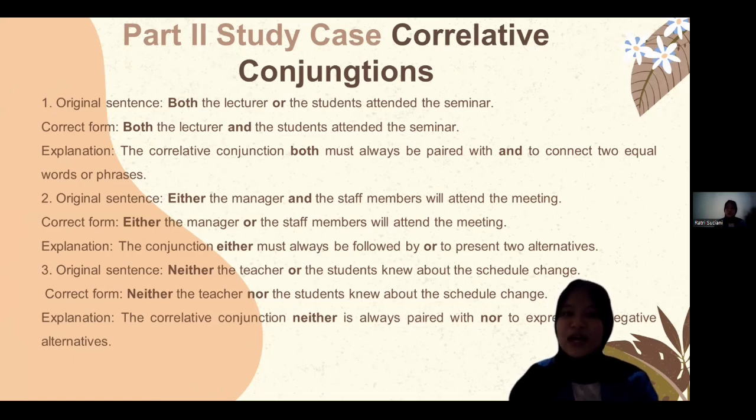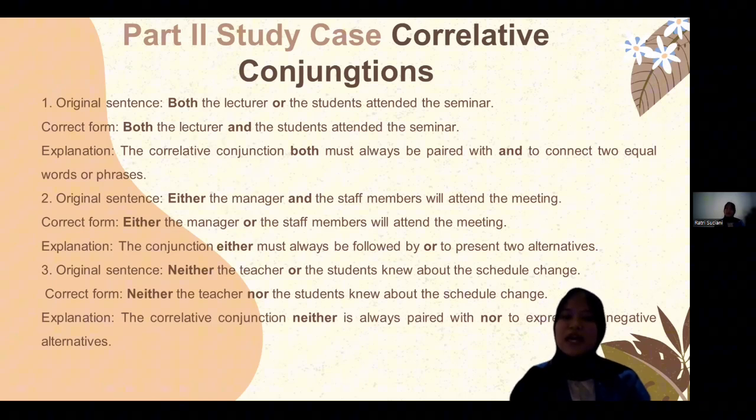Number 2: either the manager and the staff members will attend the meeting. The correct form: either the manager or the staff member will attend the meeting, because the conjunction either must always be followed by or to present two alternatives.